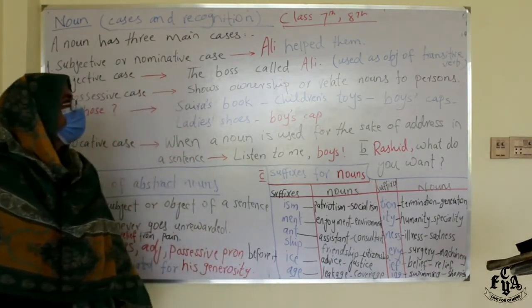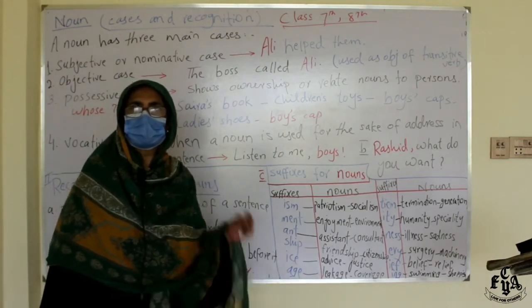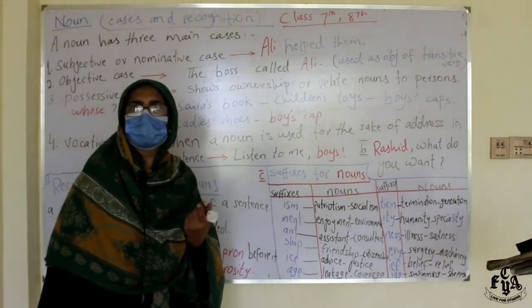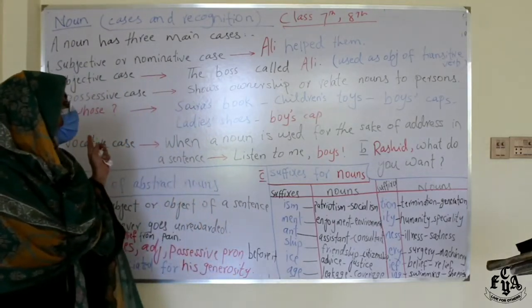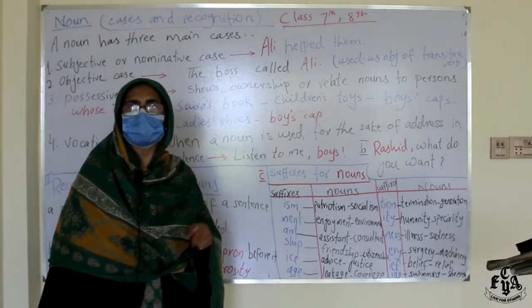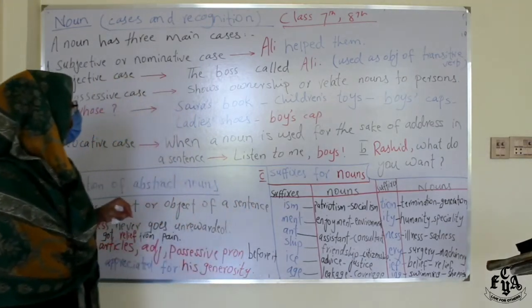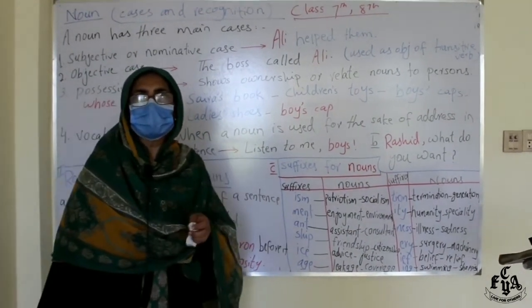Today, if you remember, in the previous lecture we started parts of speech. We did them shortly, but now we have started the detail of all these parts of speech, their uses, their recognition, their types. In the previous lecture I explained noun and their kinds.